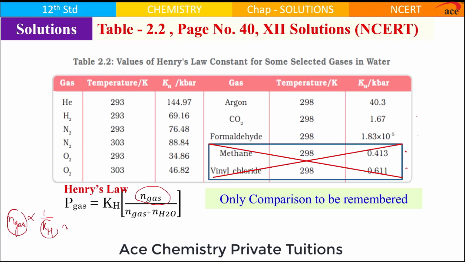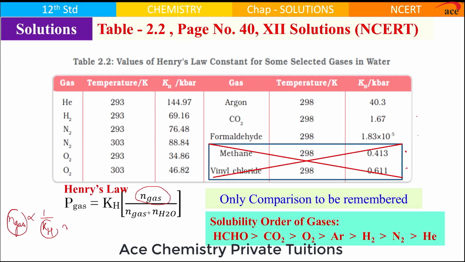Now, if you go by these numbers, then the highest solubility as per this table is formaldehyde and the lowest solubility is helium, because helium has the largest KH value. If you compare all the KH values, you will realize formaldehyde is most soluble, followed by carbon dioxide, followed by oxygen, then argon, then hydrogen, nitrogen and helium.